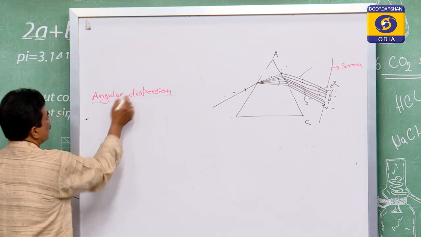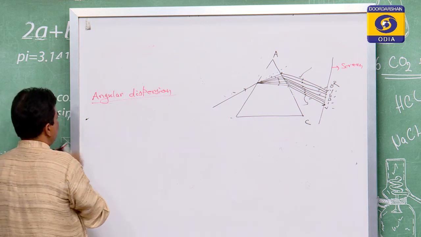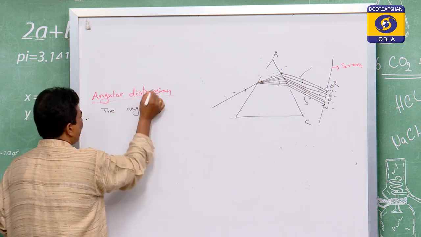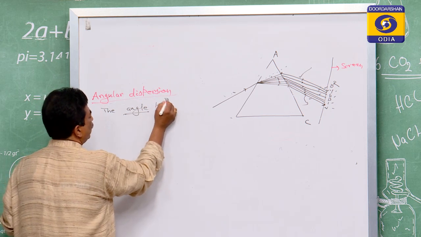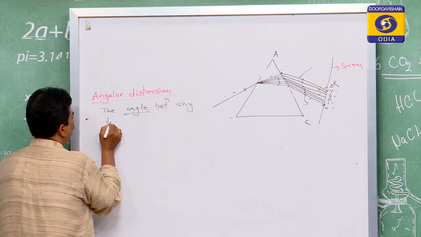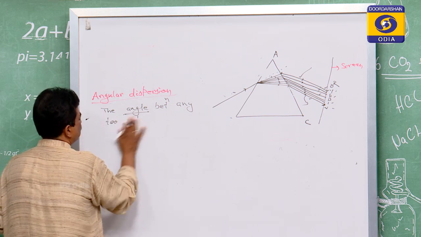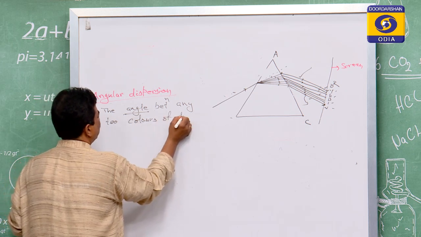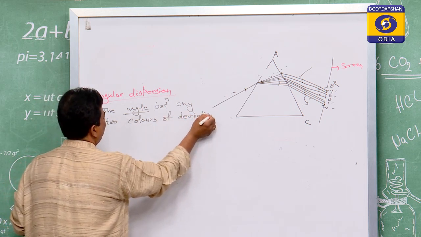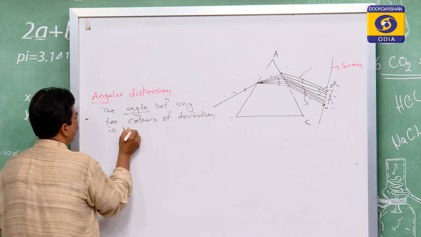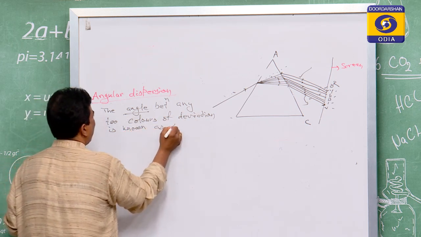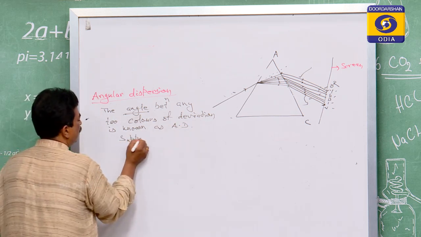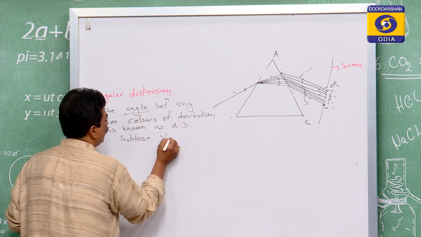Angular dispersion means the angle between the splitting of any two colors, not extreme, any two colors of deviation, is known as angular deviation. Suppose we take the extreme colors.